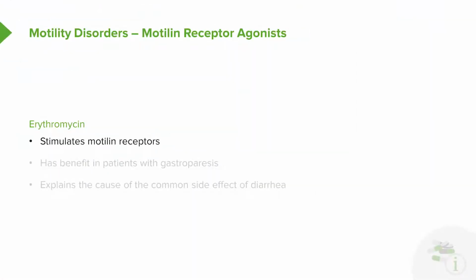Now, motilin receptor agonists are an interesting group because the prototypical agent is actually an antibiotic, erythromycin. It directly stimulates motilin receptors and has benefits in patients with gastroparesis. This also explains the common side effect of diarrhea. Erythromycin is hard on the system, and most patients who take erythromycin for an infection complain of diarrhea, and that's because of direct motilin receptor agonist activity.